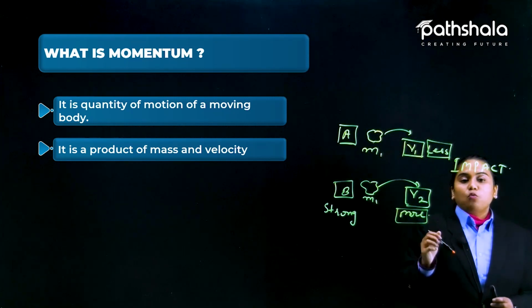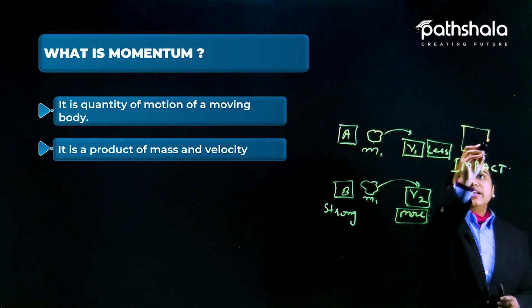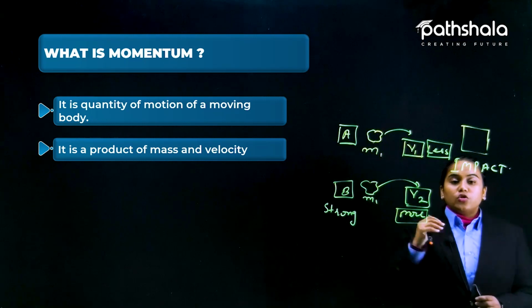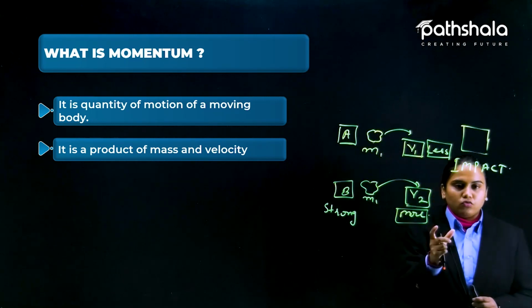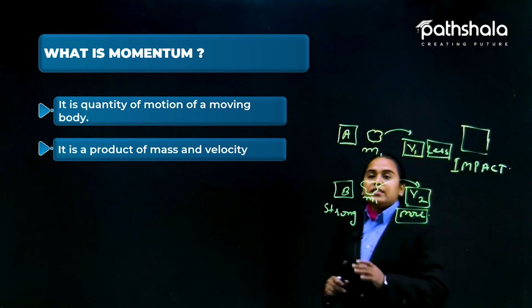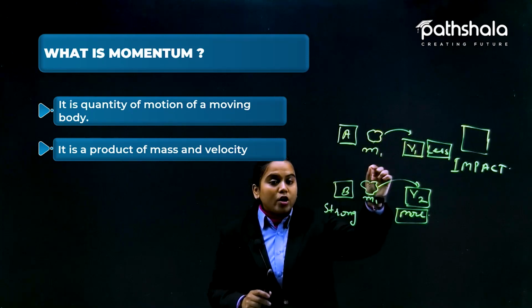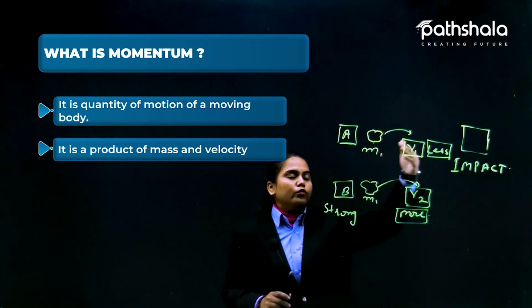Let's suppose they want to move a cardboard situated at some distance. If they want to move that cardboard by throwing the stone, A has less energy and provides less velocity to the stone, so it would not be able to move the cardboard.